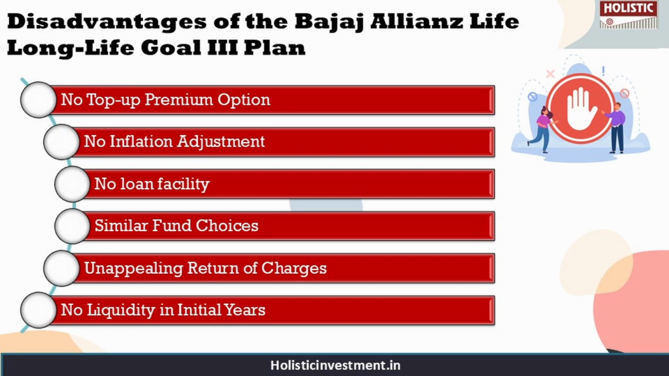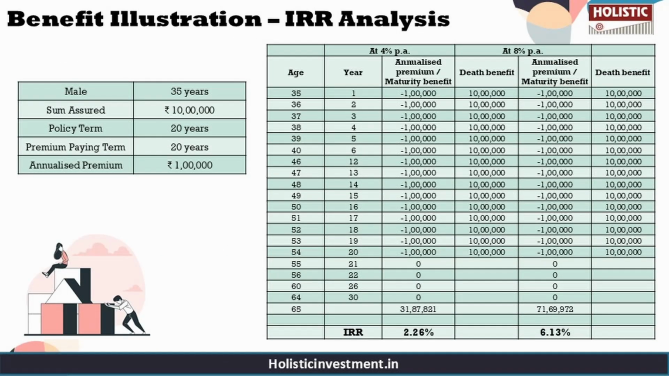Also, this plan does not offer any liquidity for the first 5 policy years, restricting access to your funds in case of emergencies. So these are all kinds of drawbacks that you need to keep in your mind before deciding to invest in this policy. And if you do want to know more about certain aspects of the policy, you can definitely refer to the policy brochure. So now, as we have a basic understanding about this policy, let us move on to the analysis part